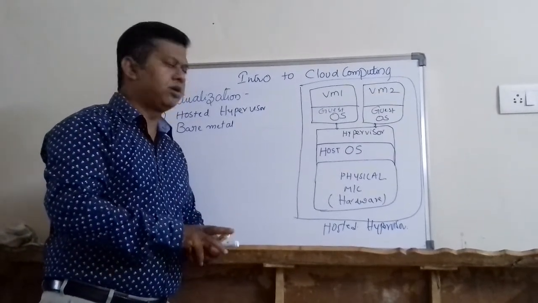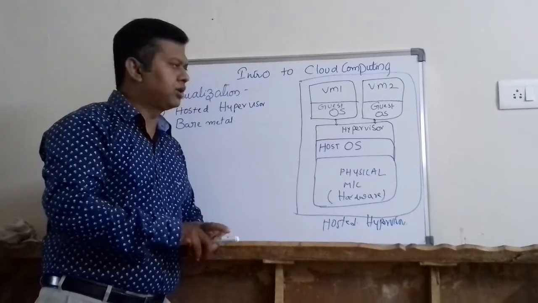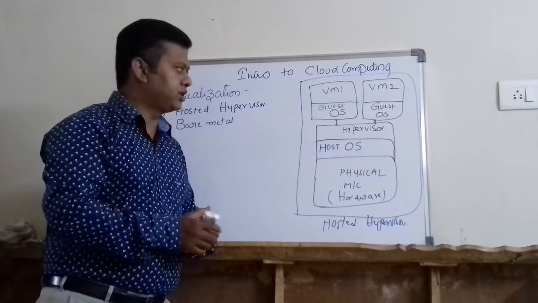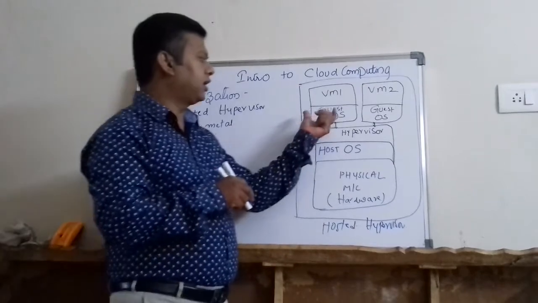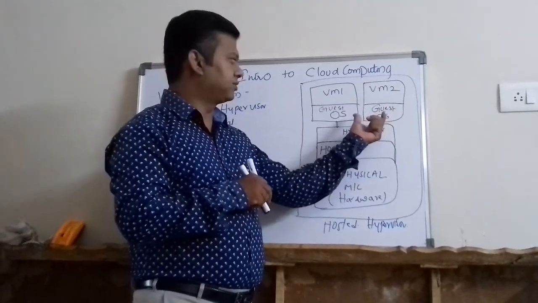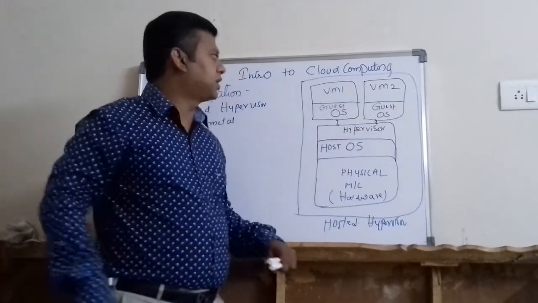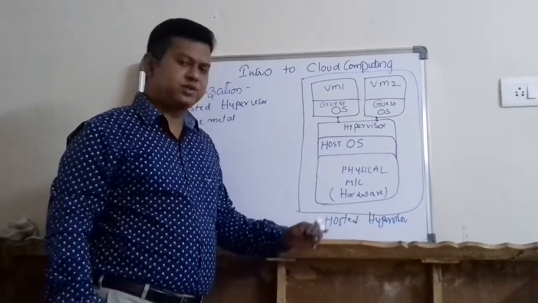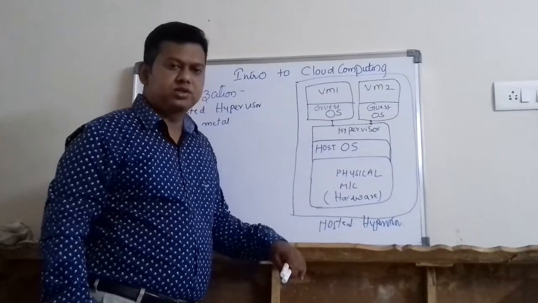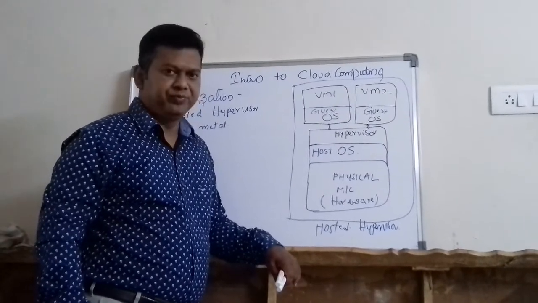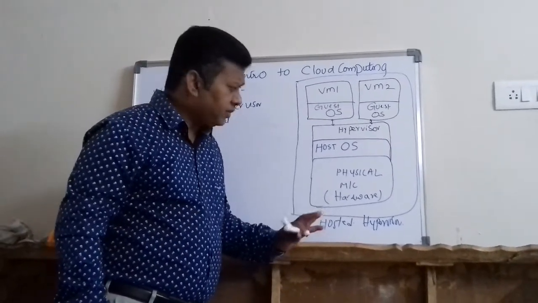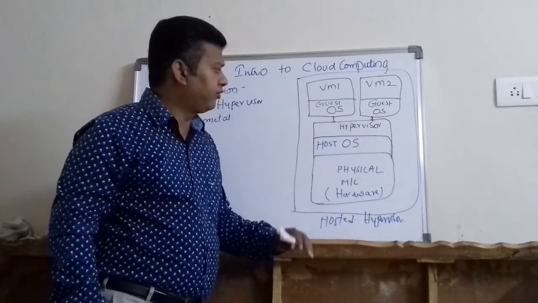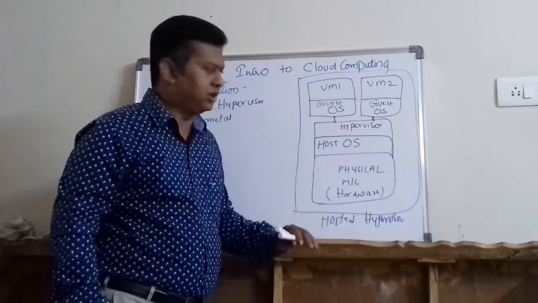Any number of virtual machines can be installed based on the availability of computing resources, and in the virtual machine I can have these guest operating systems. The operating systems running in a VM are called guest operating systems. The operating system running in the physical machine is called the host operating system. This is by far the simplest way of setting up a virtual machine.